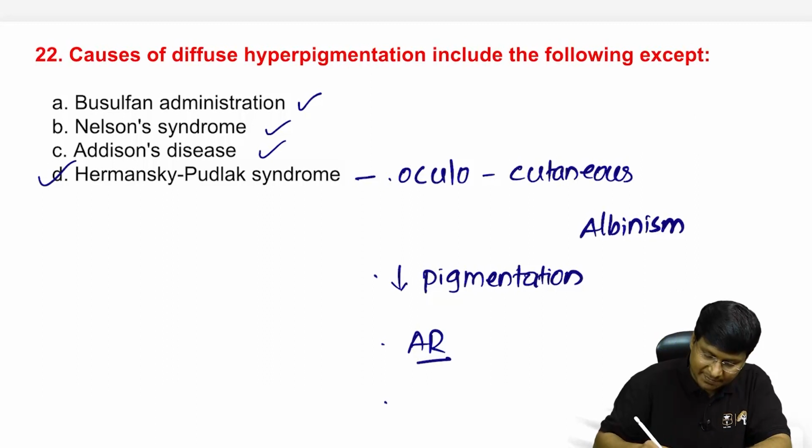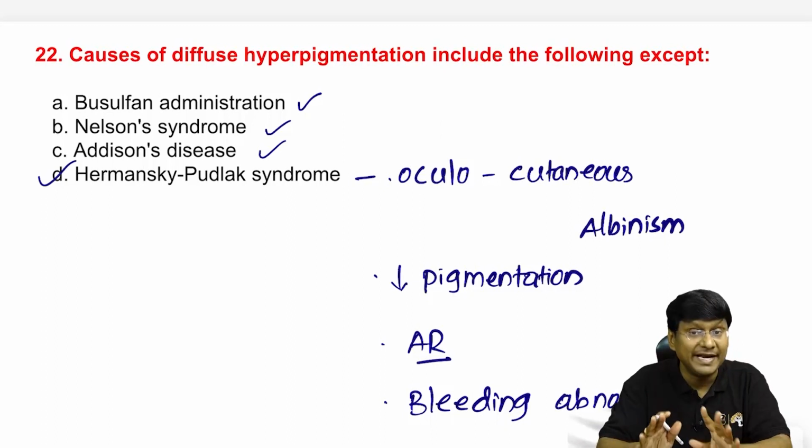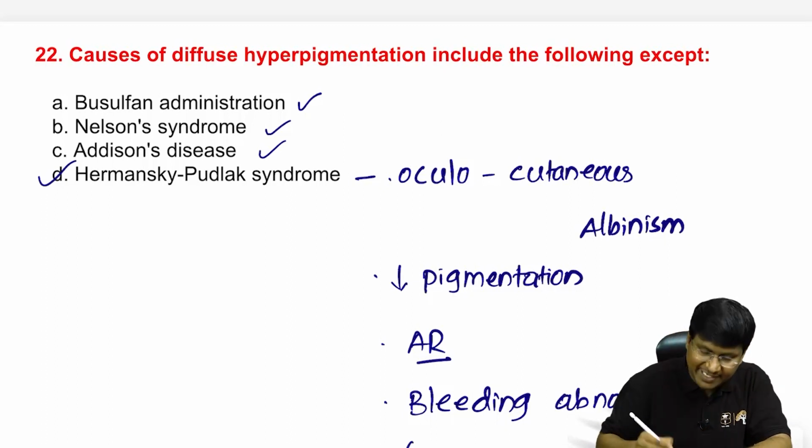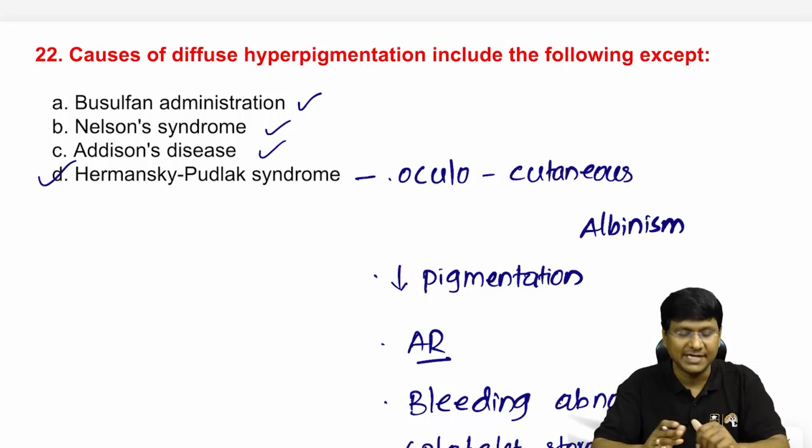And in patients with Hermansky-Pudlak syndrome, there will also be a bleeding abnormality, and this particular bleeding abnormality is mainly because of the platelet storage pool defect. That is what is your Hermansky-Pudlak syndrome.